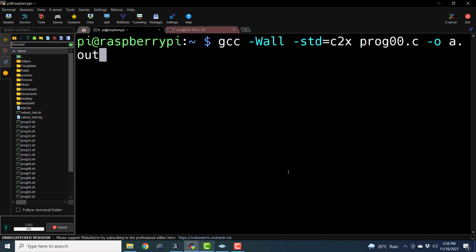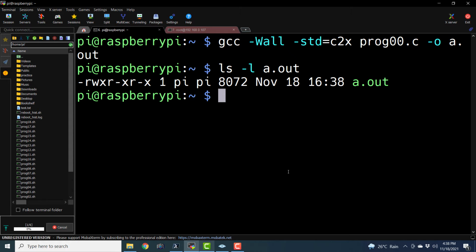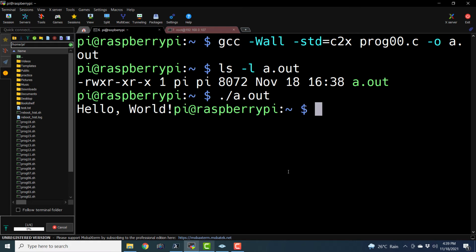And if I hit enter, it is going to compile it and generate that a.out file. So ls -l a.out. So this a.out file has been generated, and the program was a very simple thing, hello world, and I'm going to execute it now. To execute it, we have to say ./a.out and it will execute it. You can see here the output, hello world. So this is how we can compile and execute a C program on Linux with GCC.